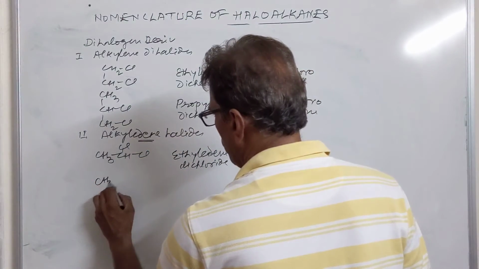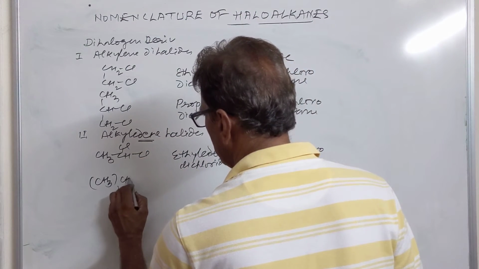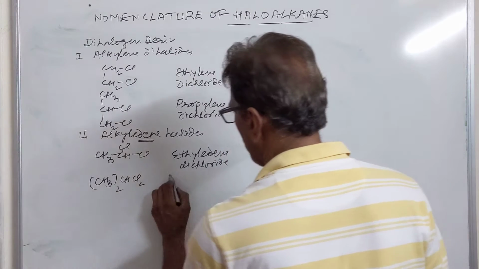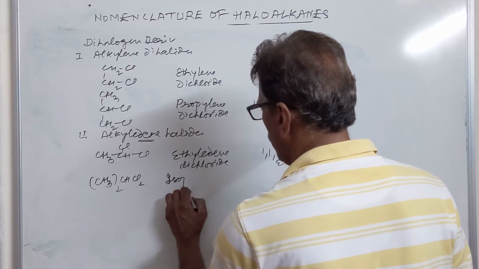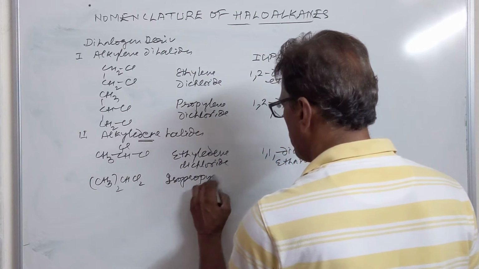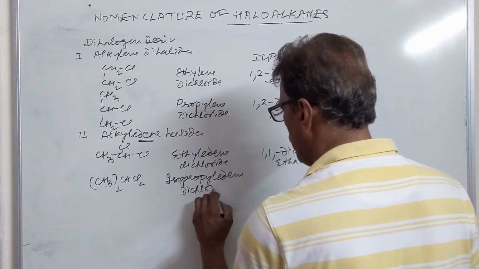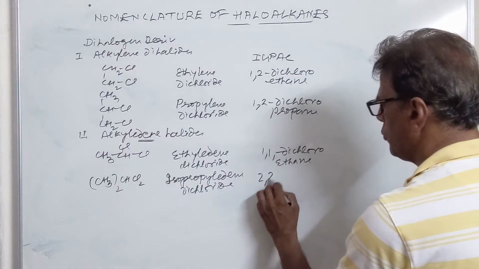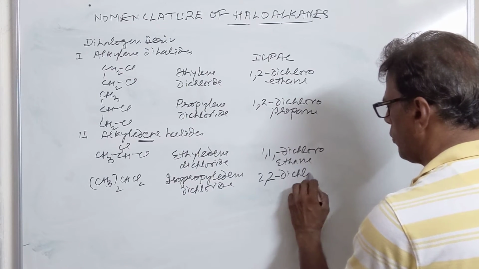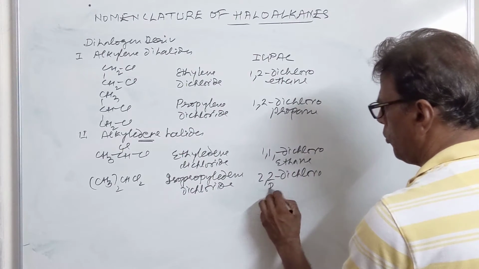Then we have propylidene dichloride, and isopropylidene dichloride, which is called 2,2-dichloropropane.